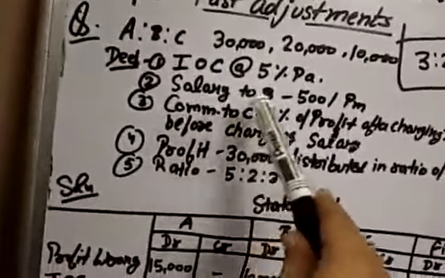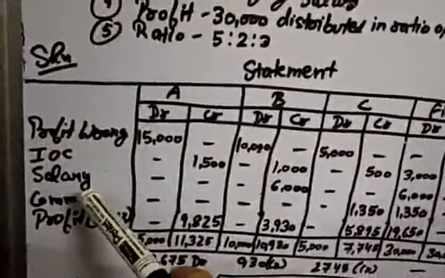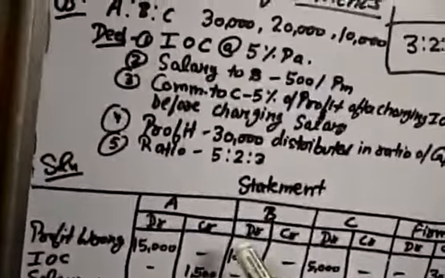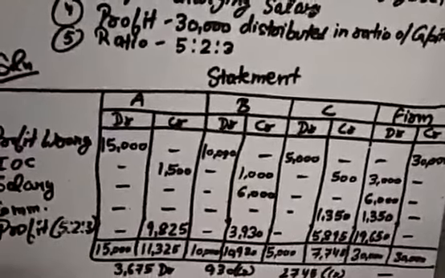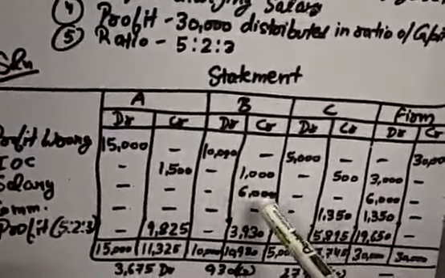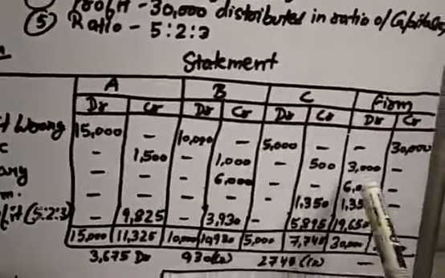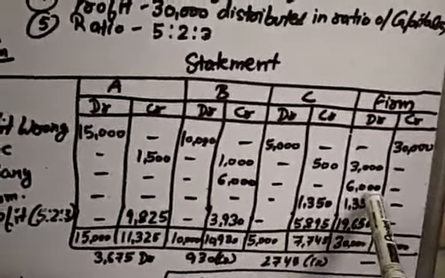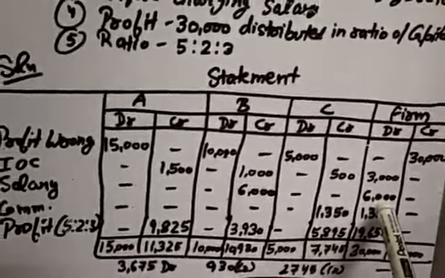Okay. Next, what is the deed saying? The deed is saying salary to B. We have to pay salary only to B, and it is 500 per month. 500 into 12 is 6,000. Right? And 6,000 should be credited in B's account and debited in the firm's account. It will be an expense for the firm because the firm has to pay salary to B.